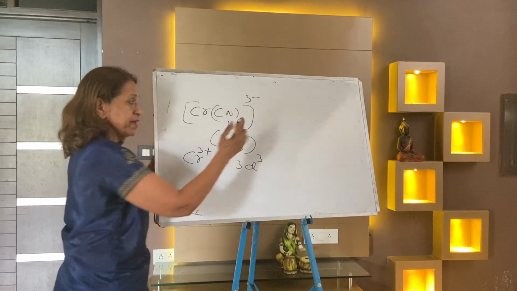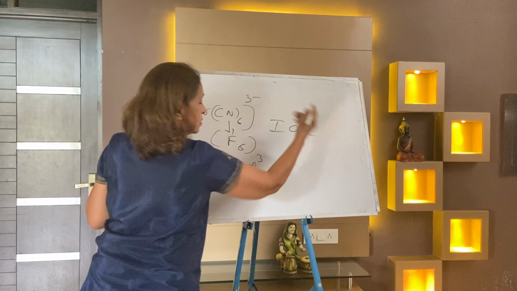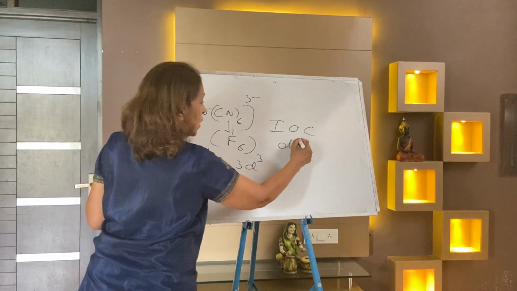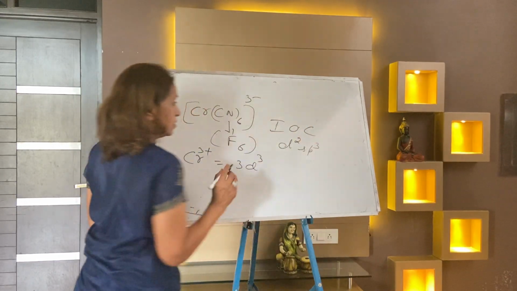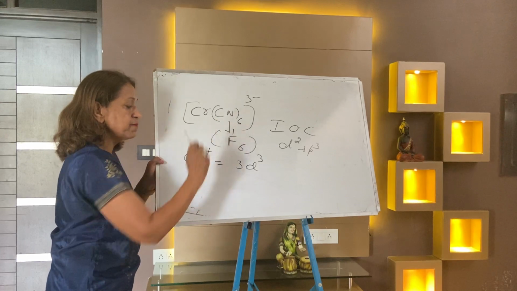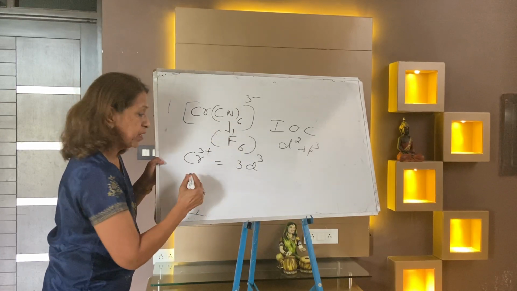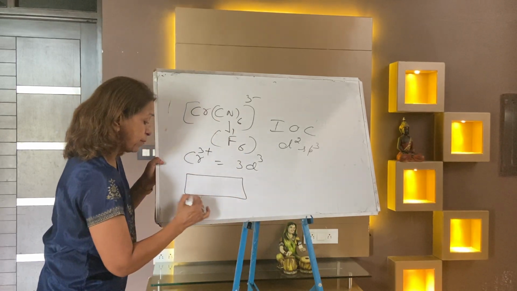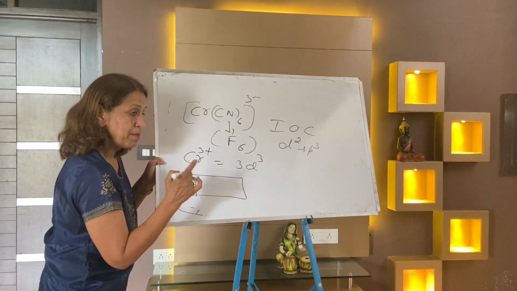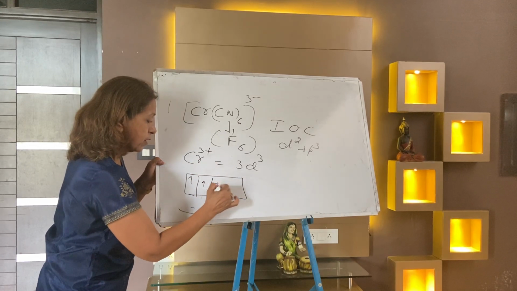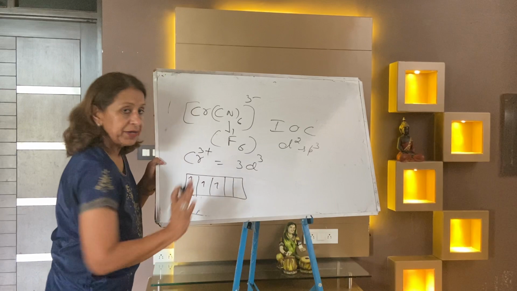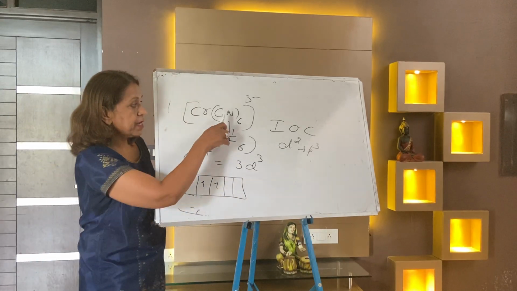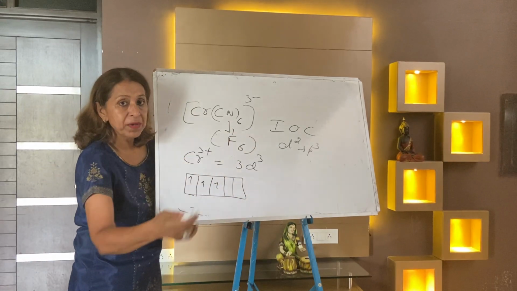Otherwise, you always remember it is an inner orbital complex always. It is d2sp3 always. Exceptional case. Even if a strong ligand comes, no pairing. Listen to me carefully. I have explained this in my descriptive. Chromium is 3 plus, 3d3. This means these 2 orbitals are empty. If the ligand comes cyanide, you want to do pairing.